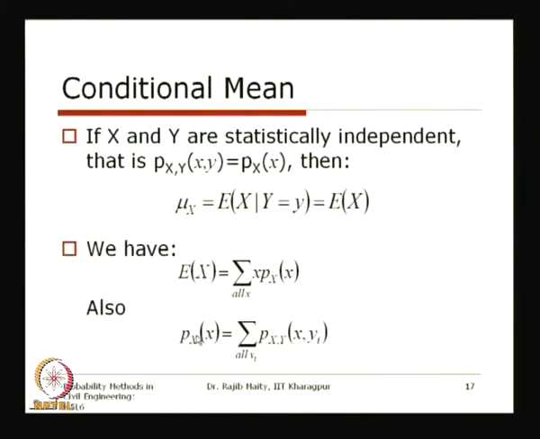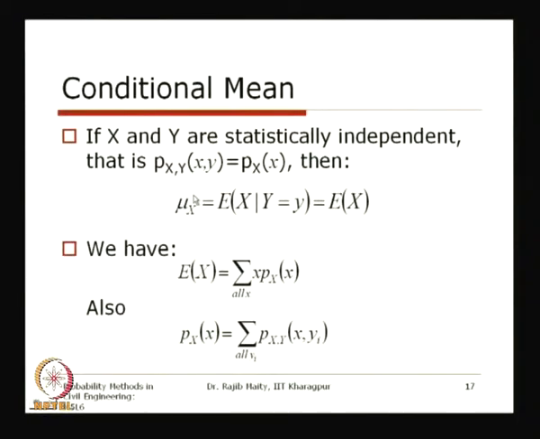Now one special case we always discuss is when they are statistically independent. This independence has been discussed in the previous lecture. When we say that two random variables are independent, the conditional distribution, that is the probability of x given y or y given x, should be equal to the distribution of x only, because they are statistically independent. In such cases the conditional mean and variance will be equal to their own mean.